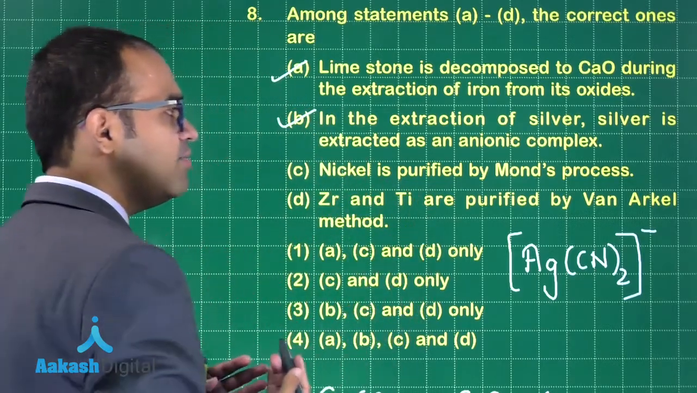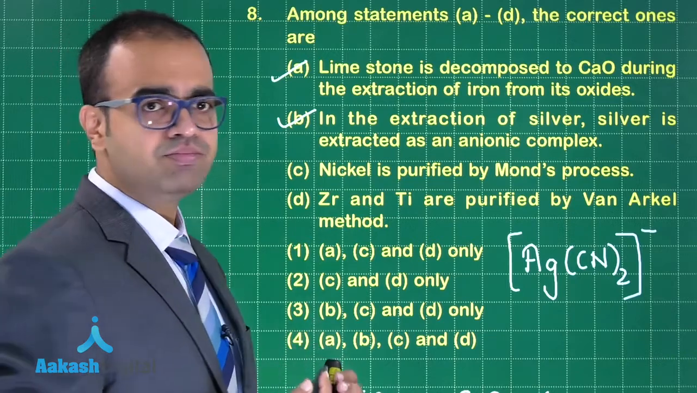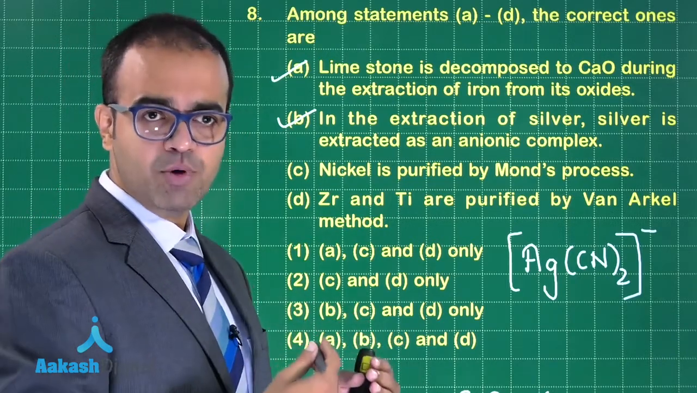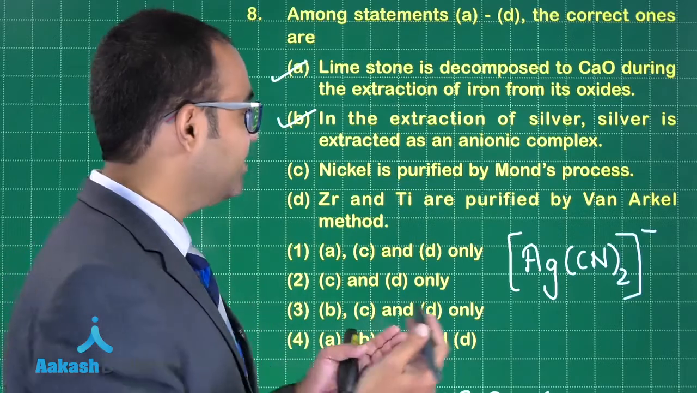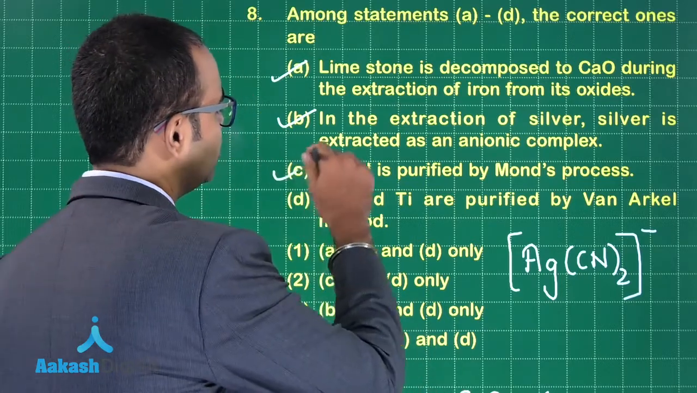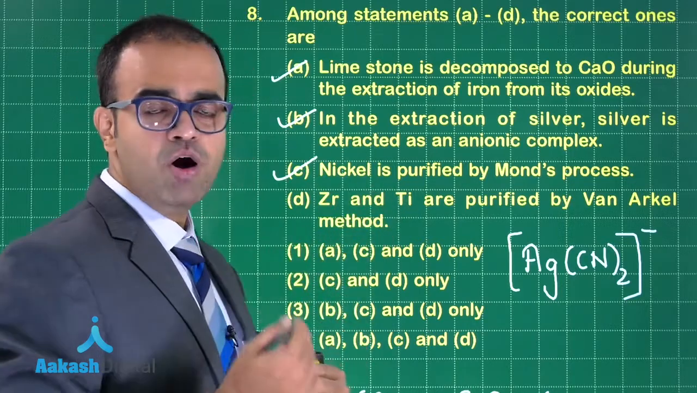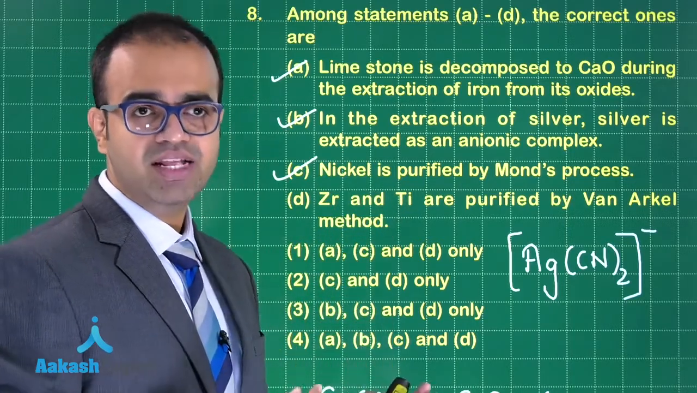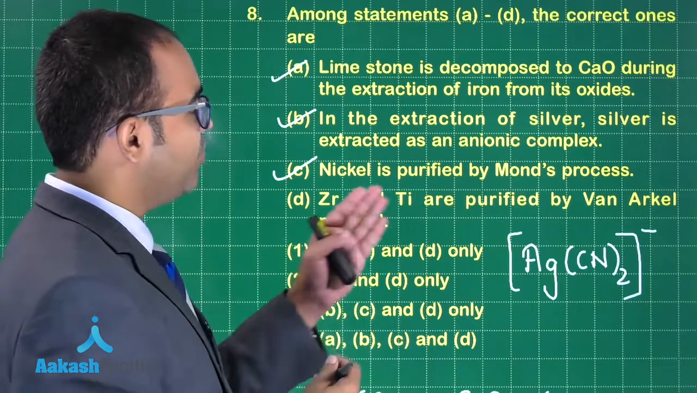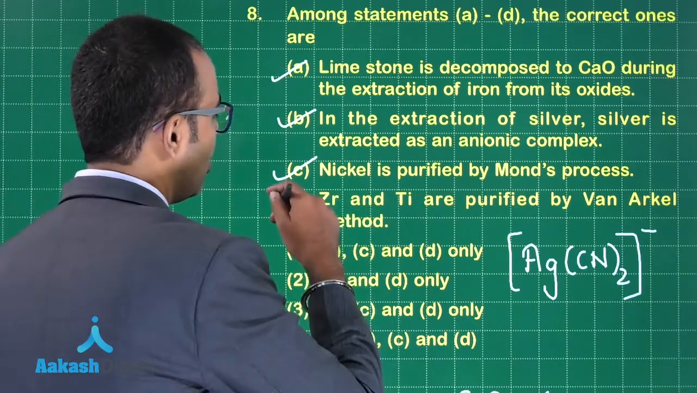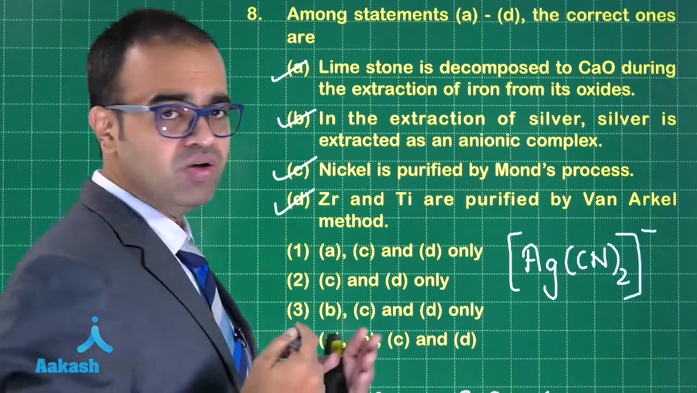Nickel is purified by Mond process. That is also correct, because what you are doing over here is complexing it with carbonyl and then purifying it. That is your Mond process. So statement C is also correct. Zirconium and titanium form volatile compounds with iodine, and that is what is done in the Van Arkel method, and they are purified. So statement D is also correct.